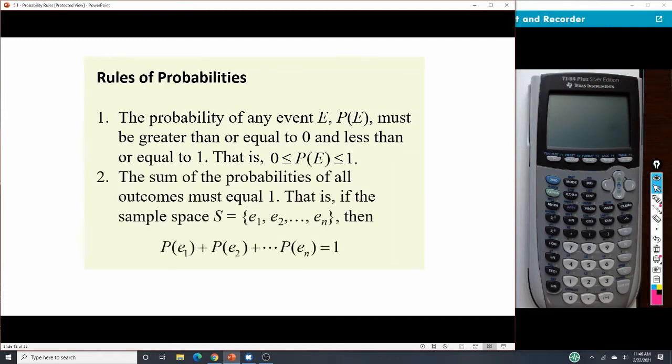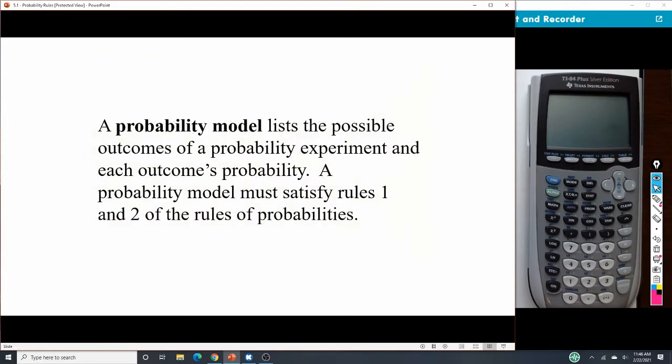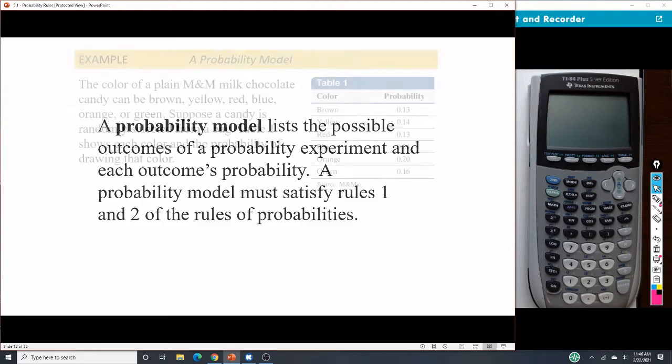The next thing is that when we add up all of our probabilities, then it must equal 1 for our sample space. Okay, so the probability of all these samples has to equal 1. And if those two things happen, we call it a probability model. So we have to be able to determine: is what we're looking at a probability model, and does it satisfy those two rules?